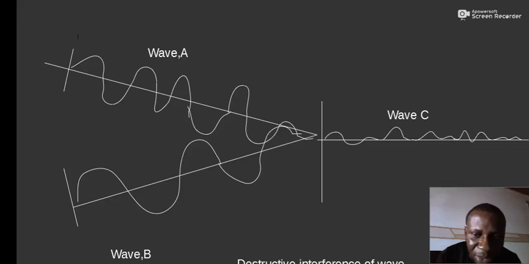That would be the phase angle between the two waves. But we don't say angles in degrees. Here we refer to odd half multiples of pi. So please take note of that. Odd half multiples of pi will be the phase angle between the two waves for them to interfere destructively.